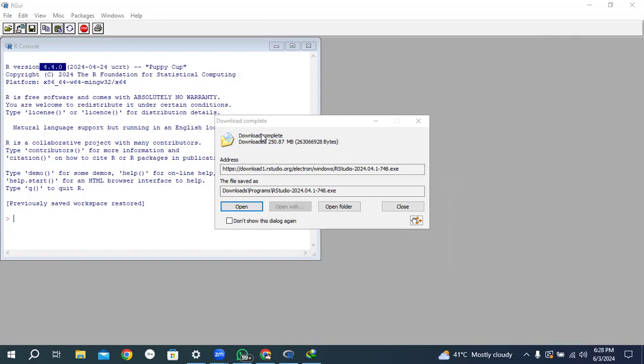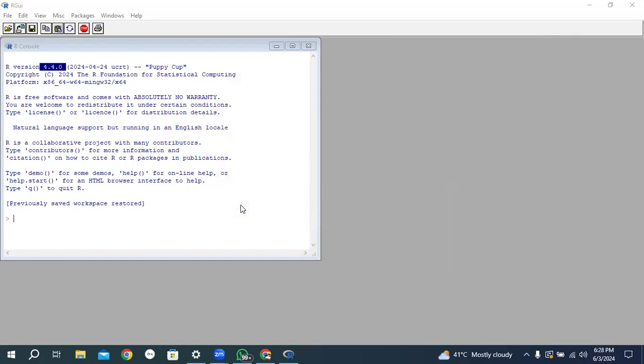Okay, thank you. Now you need to open this folder. Click on the open button, or you can double click on the file where you have saved it within a folder or within your PC. Now it's showing me, do you want to allow this app to make changes to your device? Type yes.